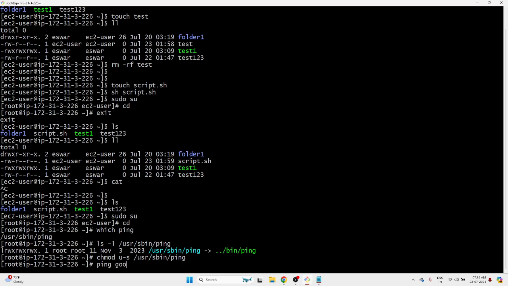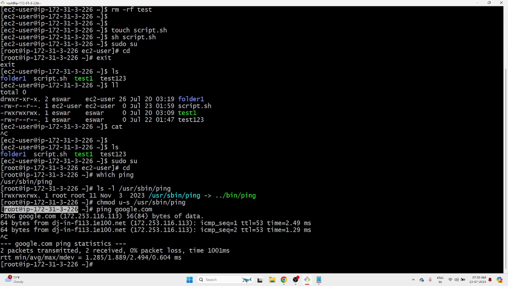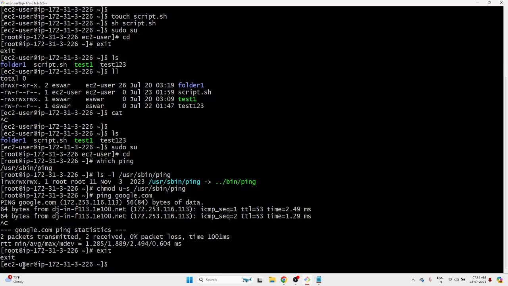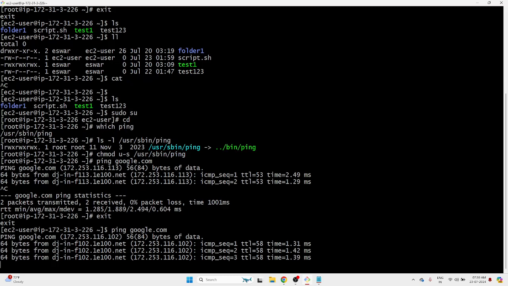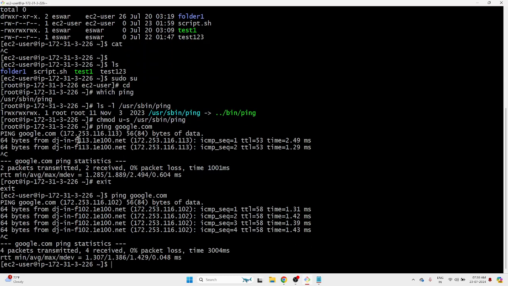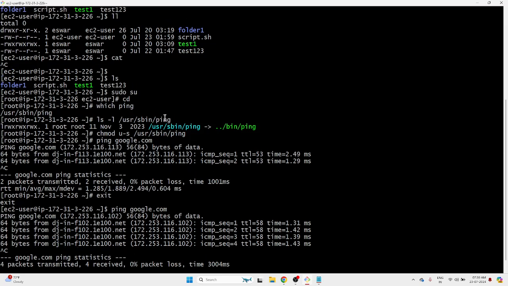So here ping works as a root user because he is the owner of the file, so he can execute. Now let's come to ec2-user and ping google.com. Let's wait for a few minutes. I just removed the permission.